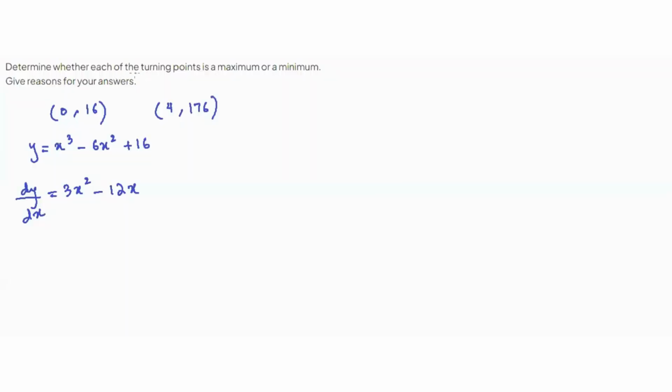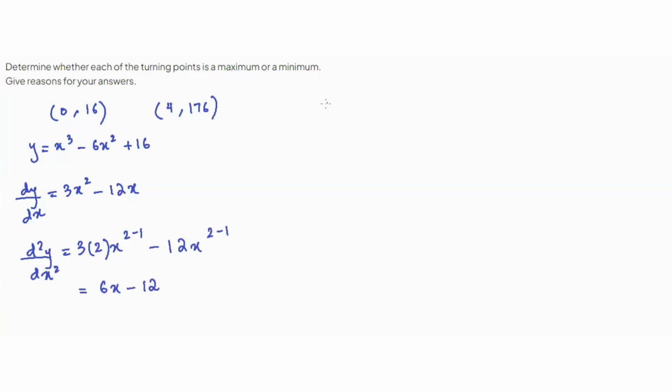The next question they're asking us is to determine whether each of those turning points is a maximum or minimum. So to find the nature of a turning point, we differentiate the first derivative. So we find the double derivative, which is going to be 3 times 2 times x to the power of 2 minus 1, minus 12 times x to the power of 2 minus 1. It is going to be 6x minus 12.